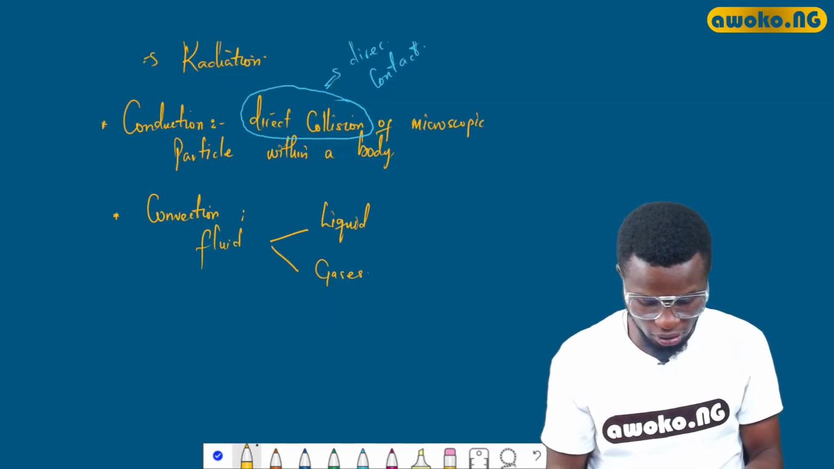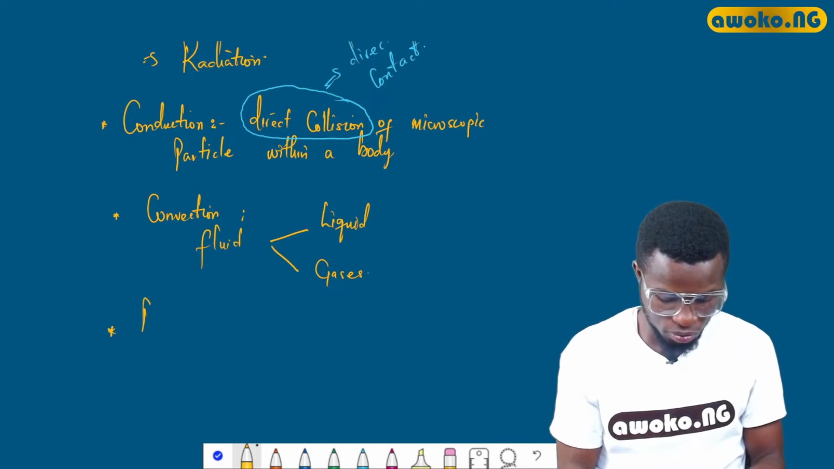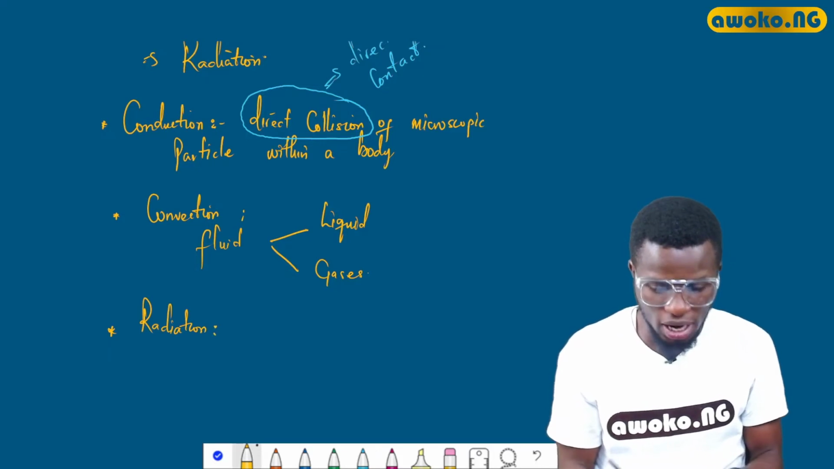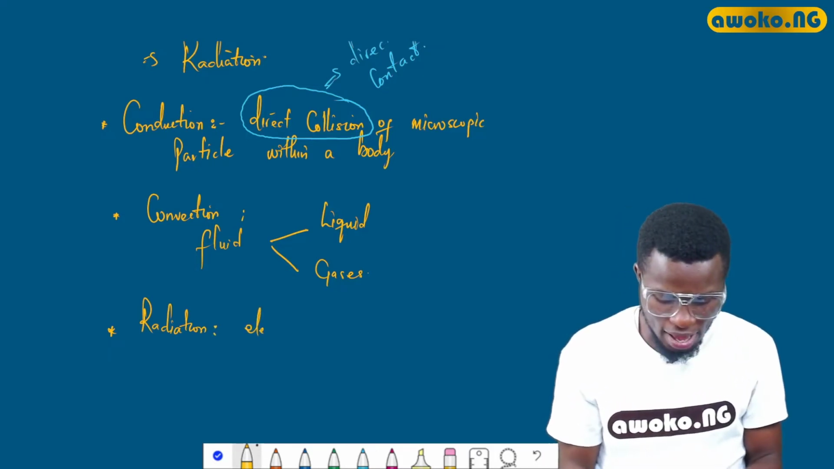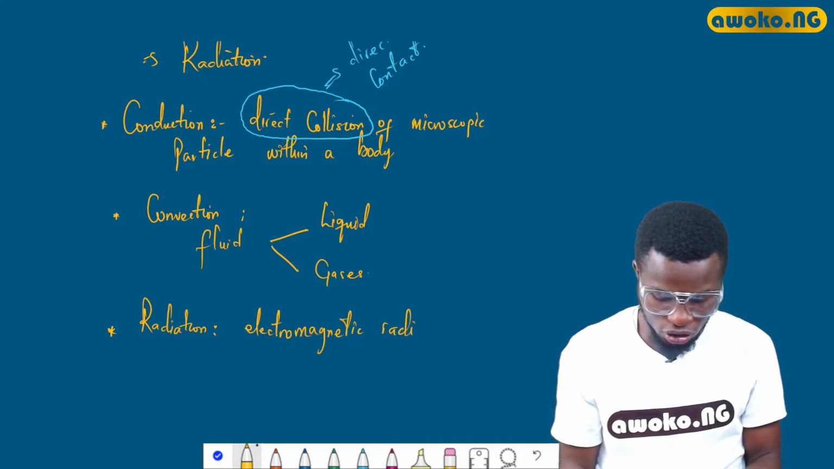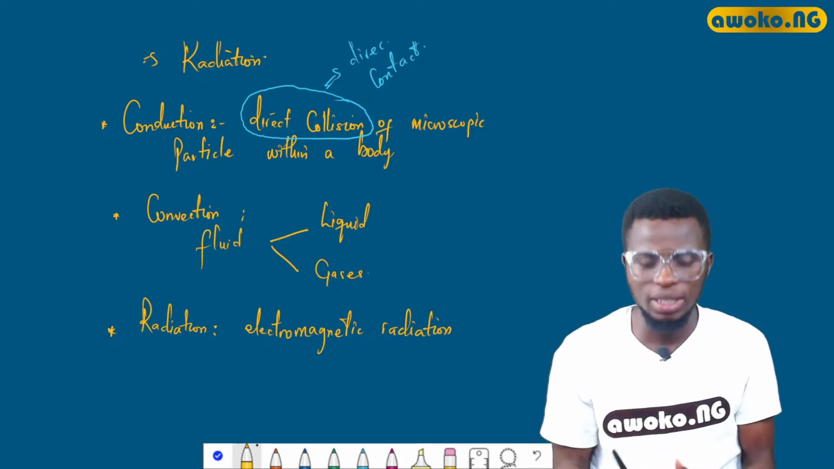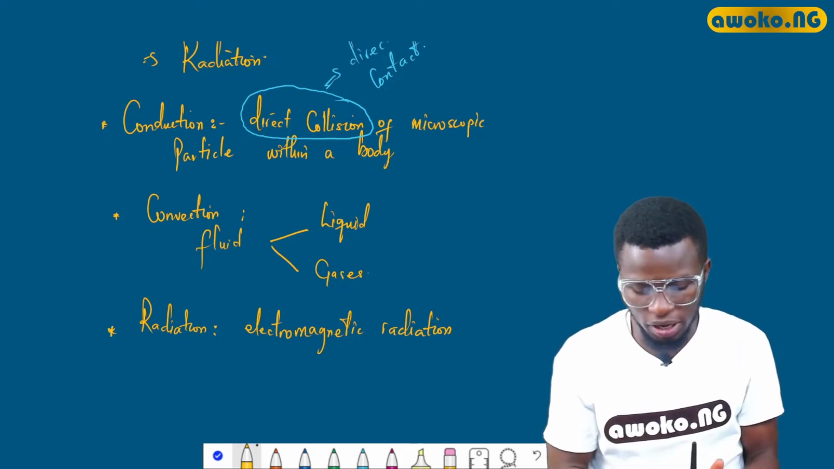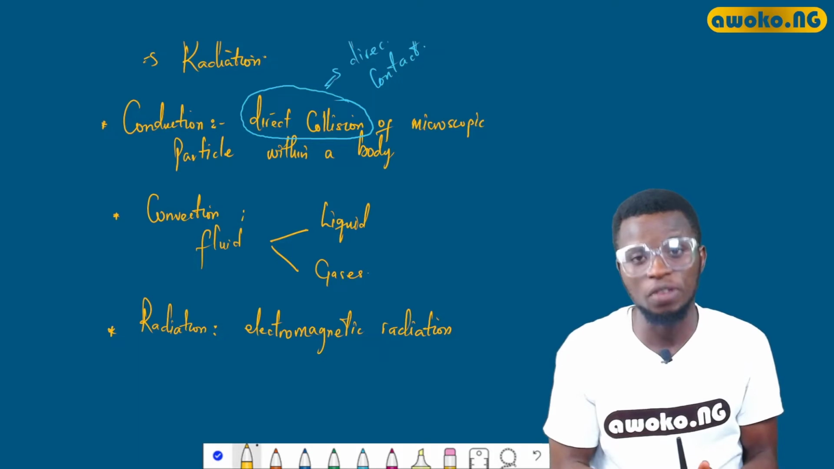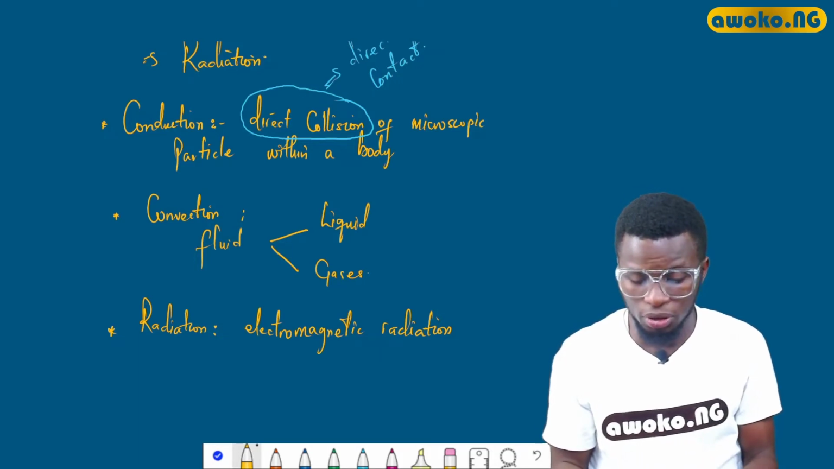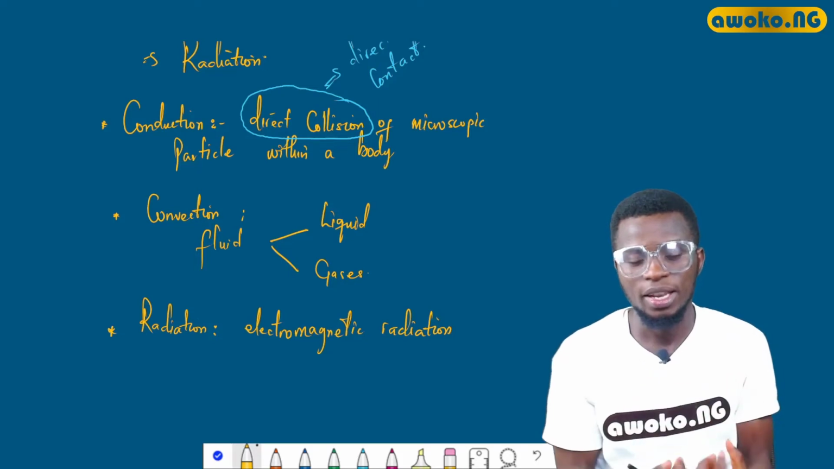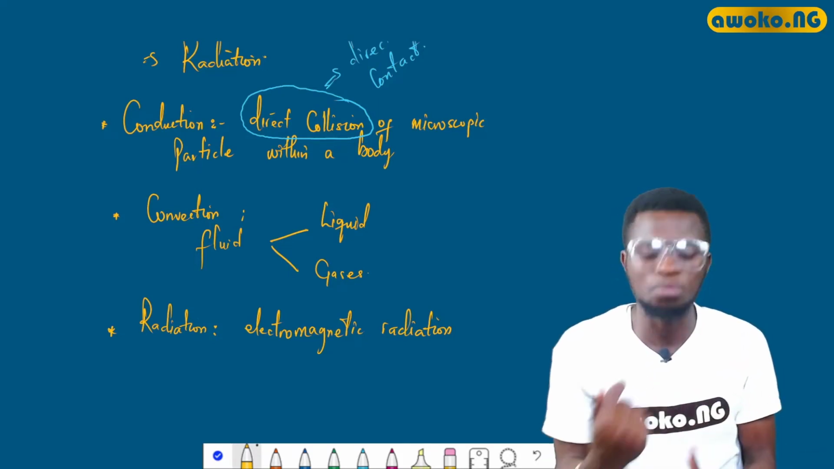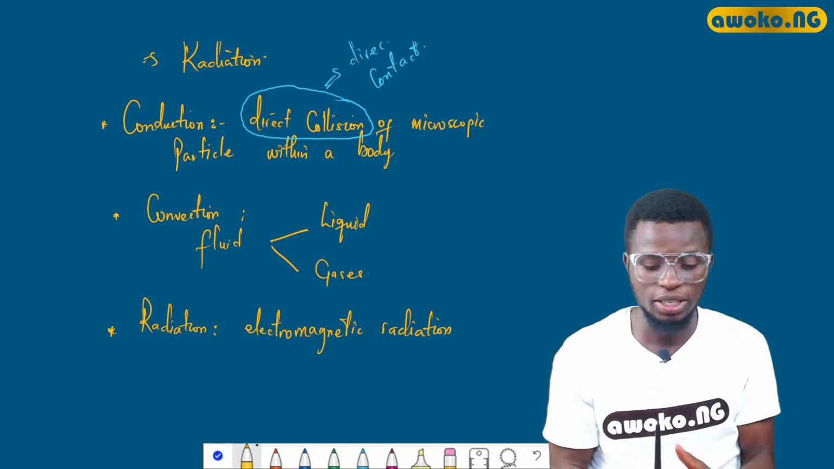And the third one is radiation. It is the process in which energy in form of electromagnetic radiation is emitted by a heated surface. It is a type of energy in form of electromagnetic radiation in which energy or heat is transmitted or emitted from a heated surface.